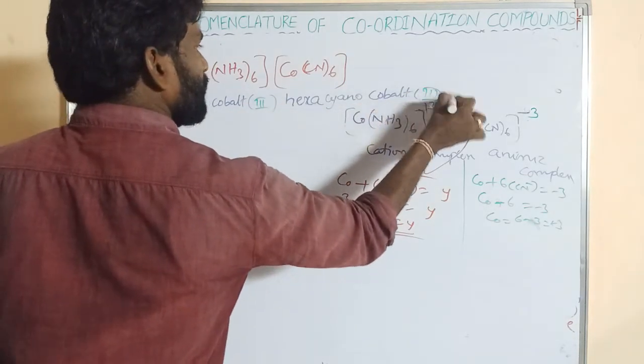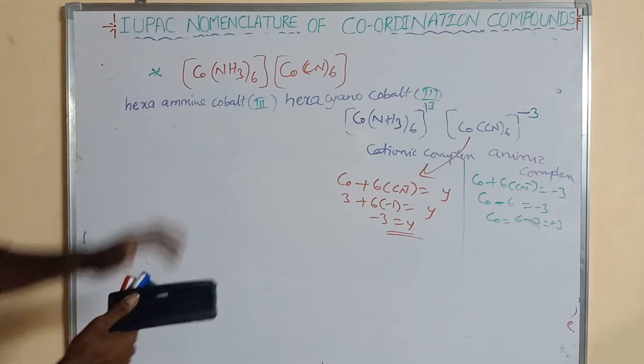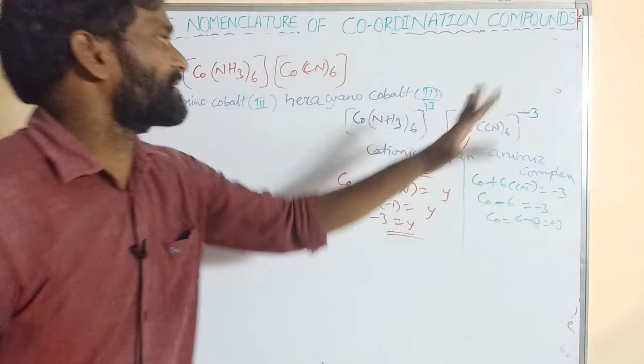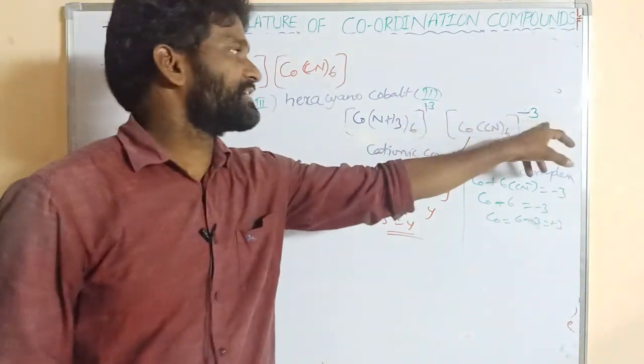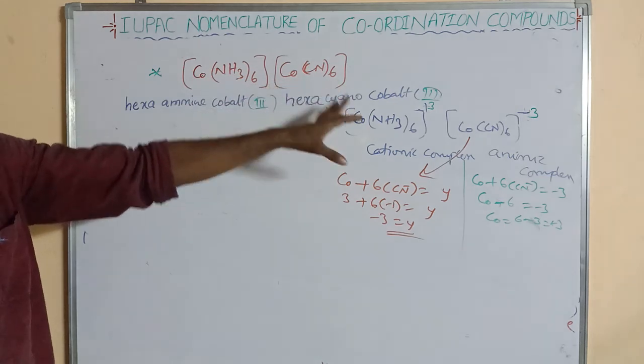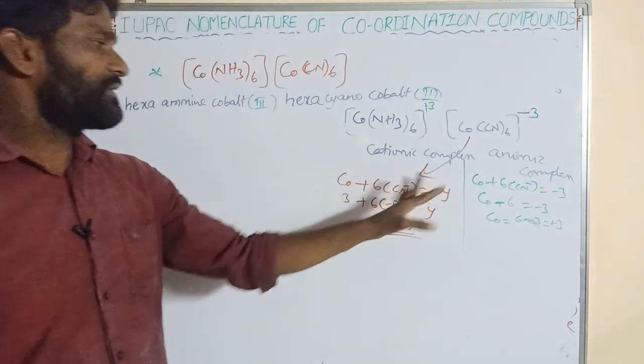So this is the name of this complex. Right. How to write? First of all, this can be divided into two complex ions, cation and anion complex. This we can say x plus, this we can say y minus. First of all, its name can be written. Next, its name. So how to find out the oxidation state? This is y. y is equal to this, in this way.